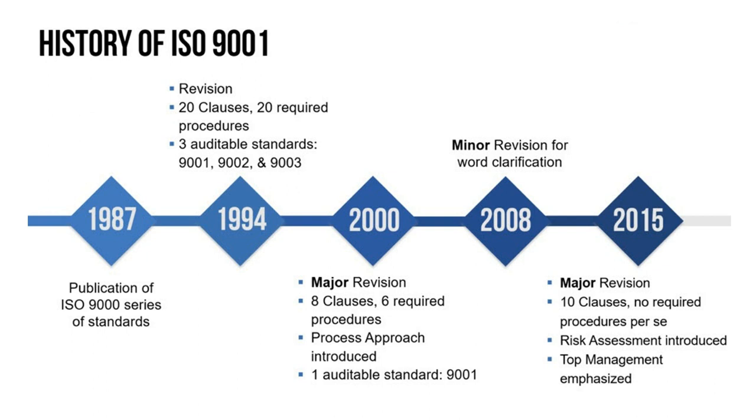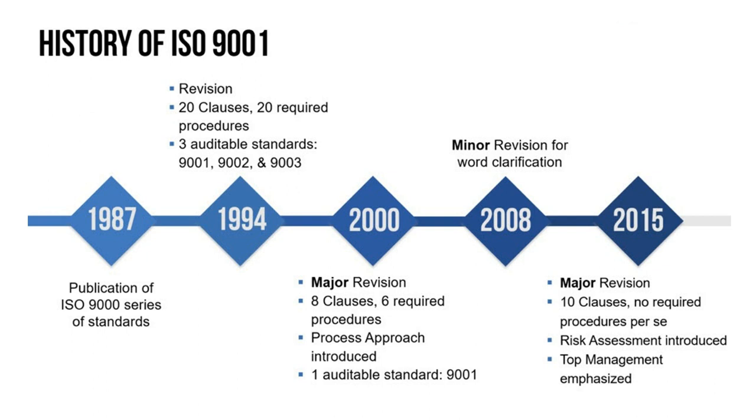Later, in the 2000 version, the major revision was loaded. From 20 they reduced to 8 classes, and 6 procedures need to be followed. Then the process based approach was introduced in 2000, and one auditable standard is there, that is 9001. So now we are following only 9001.